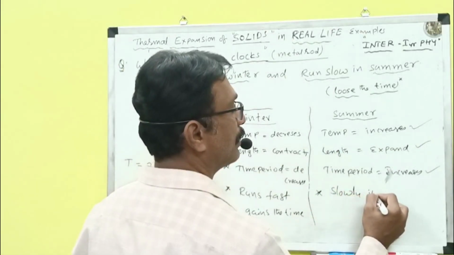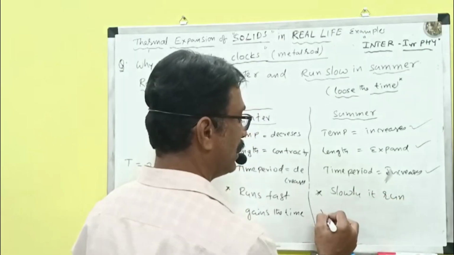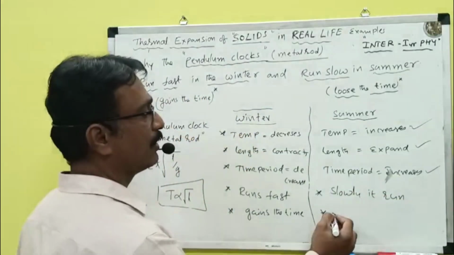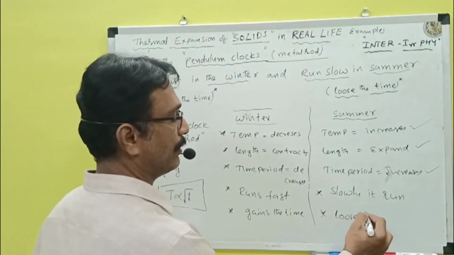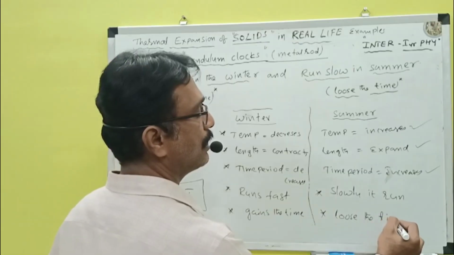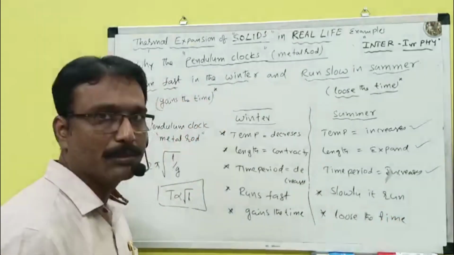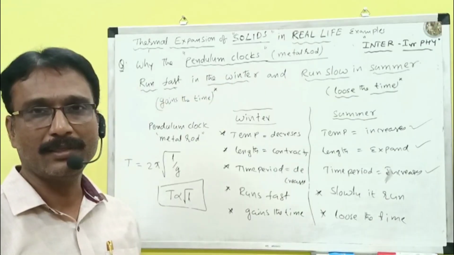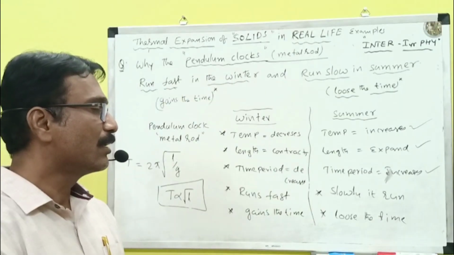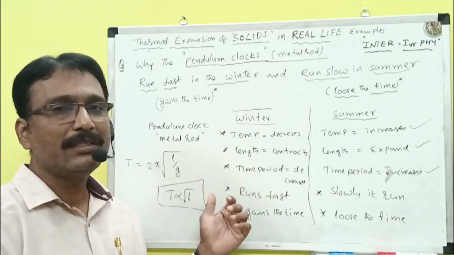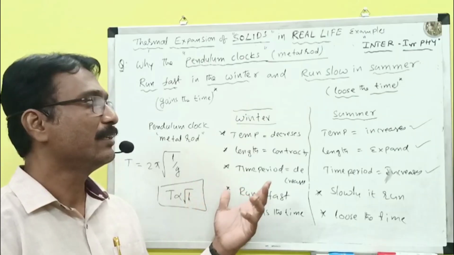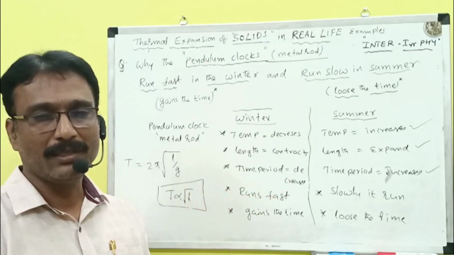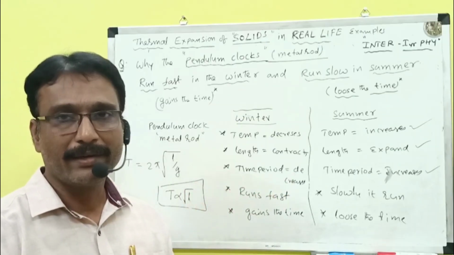Slowly it runs. Slowly it runs, what will happen? It loses the time. So these are the two different scenarios of the pendulum clocks. So we will come to one conclusion: if in winter it moves fast and in summer it moves slowly, we cannot expect the correct time.